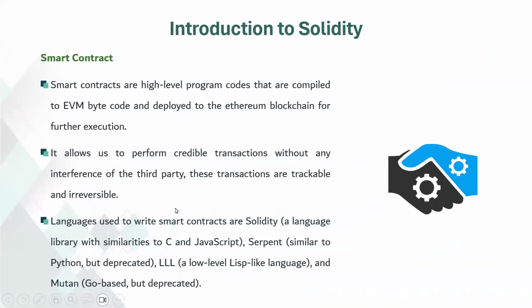So now we will talk about smart contracts. Smart contracts are high-level program codes compiled into Ethereum virtual machine bytecode and deployed to the Ethereum blockchain for execution. They allow for credible transactions without the need for intermediaries, and these transactions are trackable and irreversible.